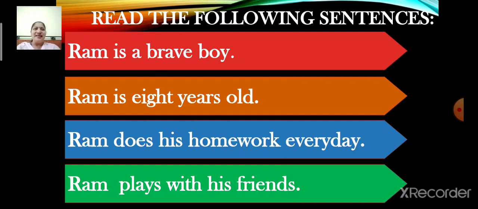So, the sentences will be, he is 8 years old. He does his homework every day. He plays with his friends. Children, understood?